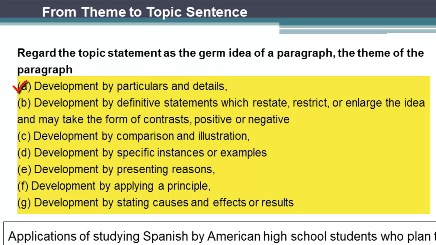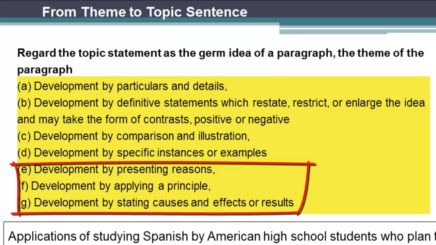By particulars and details, by definitive statements which restate, restrict, or enlarge the idea, and when that happens, it takes the form of contrast, either positive or negative. We also can develop a paragraph by comparisons and illustrations, or by specific instances or examples. We can develop a paragraph by presenting reasons, applying a principle, or by stating cause, effects, or results.